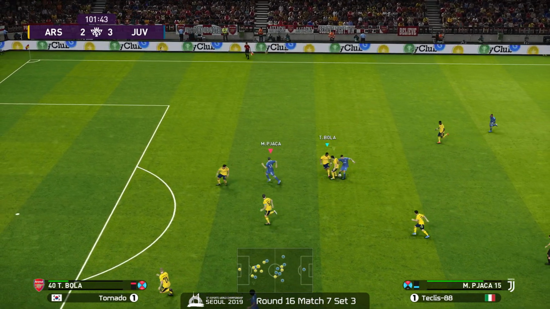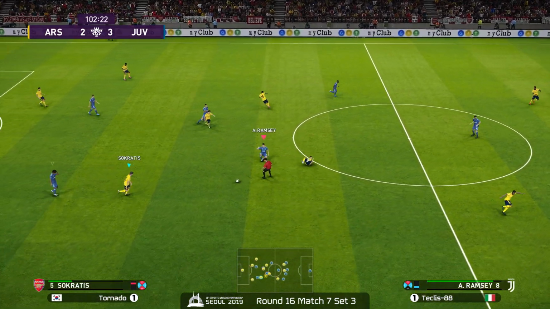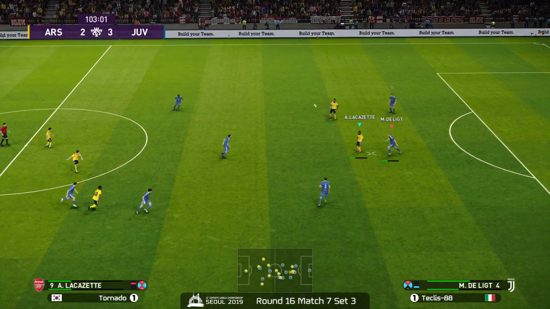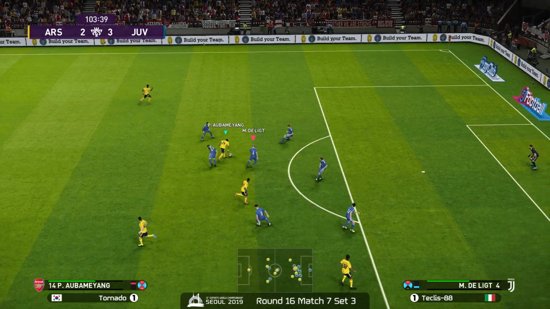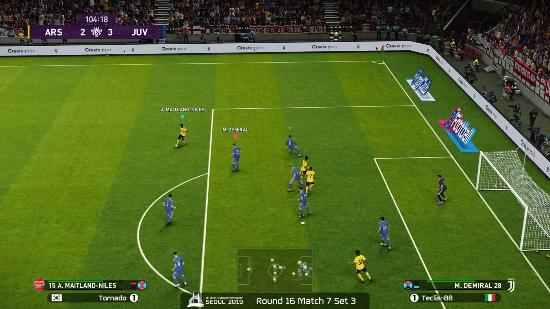Ronaldo now in control, seeing what that guy can do, and now stripped away. Get a chance to watch it now. Socrates immediately to Baldwin. Lacazette to Aubameyang. Aubameyang still in possession, Lacazette holding it. Lacazette back out to Niles.